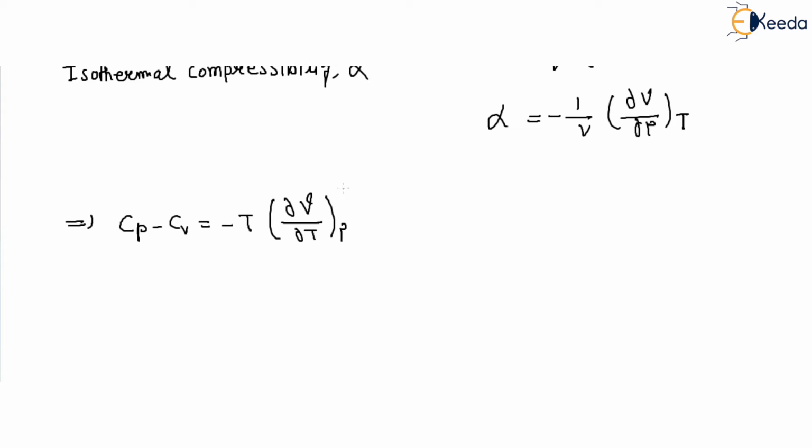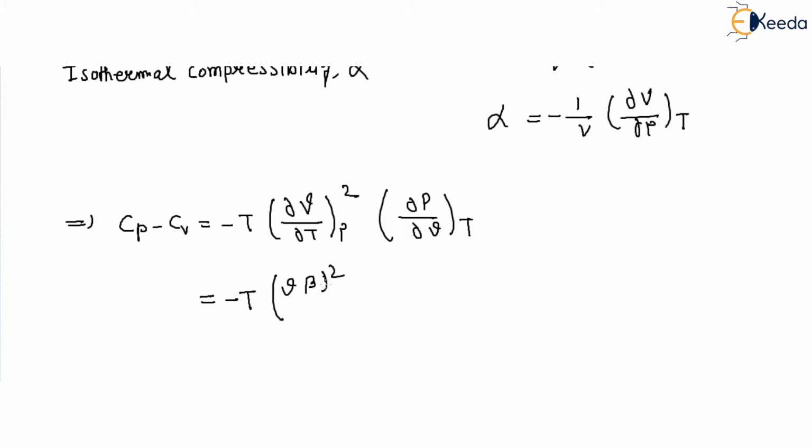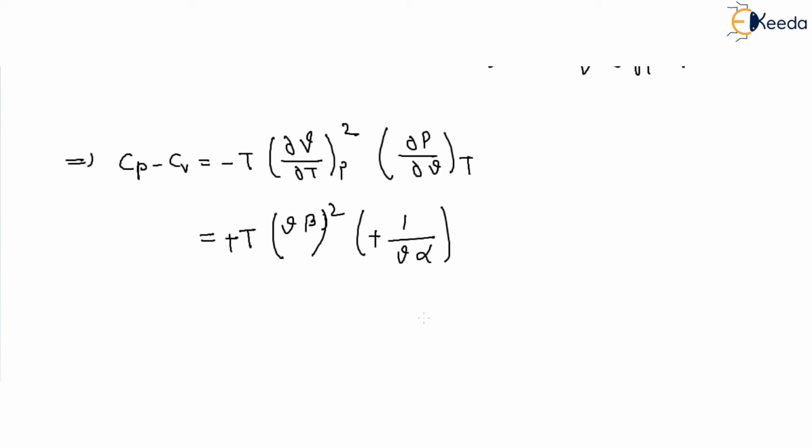Here ∂V/∂T at constant pressure is equal to V beta, so we get V beta squared. Substituting, and with V and V cancelling and the two minuses cancelling, Cp minus Cv is equal to V T beta squared divided by alpha.